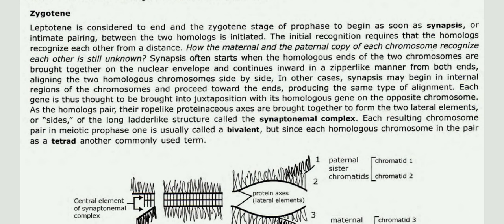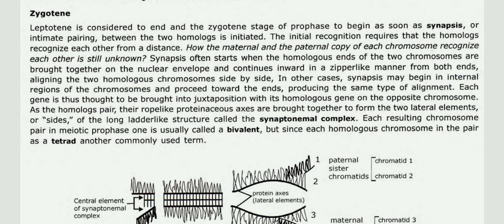Synapsis continues inward in a zipper-like manner from both ends, aligning the 2 homologous chromosomes side by side. In other cases, synapsis may begin in internal regions of the chromosome and proceed toward the ends, producing the same type of alignment. Each gene is thus brought into juxtaposition with its homologous gene on the opposite chromosome. As the homologs pair, their rod-like proteinaceous axes are brought together to form the 2 lateral elements, or sides, of the long ladder-like structure called the synaptonemal complex.